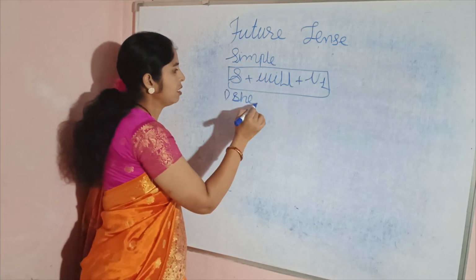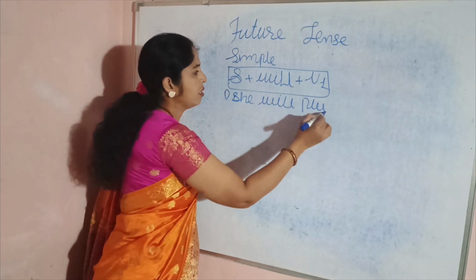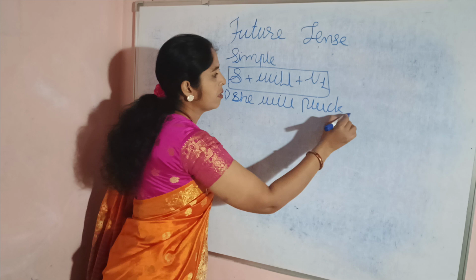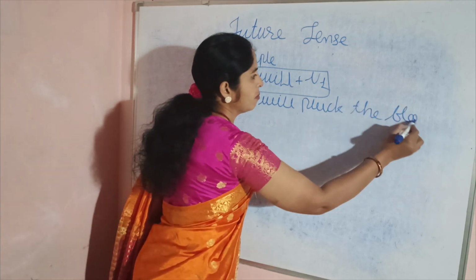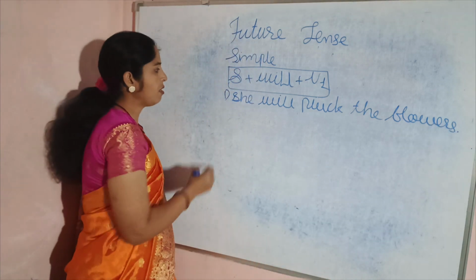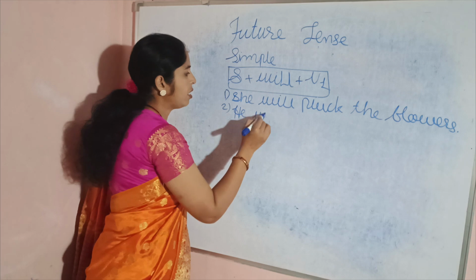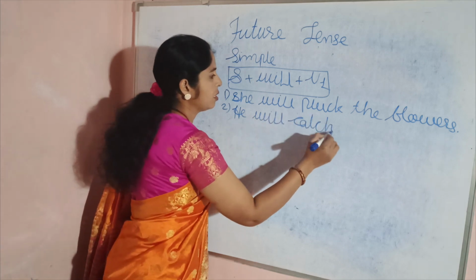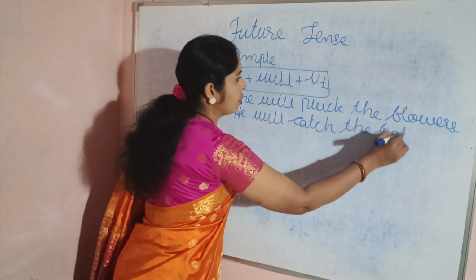She will pluck the flowers. Then, he will catch the ball.